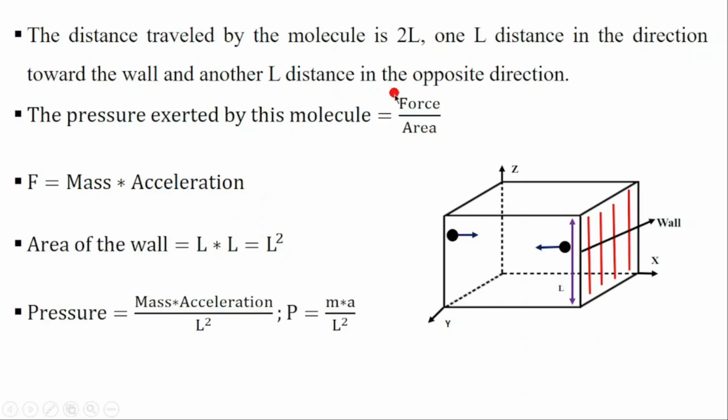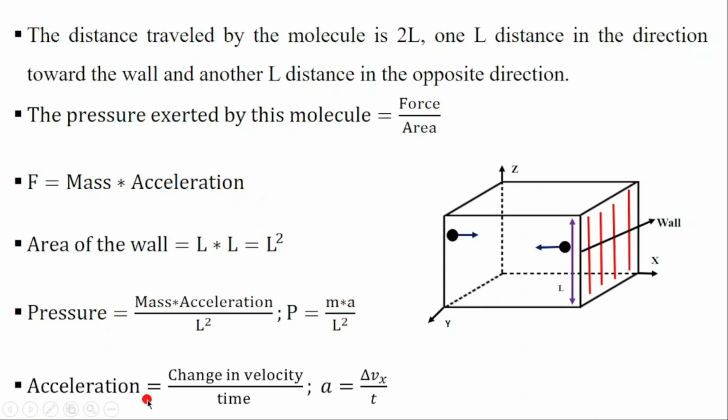The pressure, then, we replace the force with the mass times acceleration, dividing by the area of the wall. Then acceleration, remember, is the change in the velocity over time, but it will be the change in the velocity in the x direction. Remember, we have said that we consider the atom is moving only in the x direction.